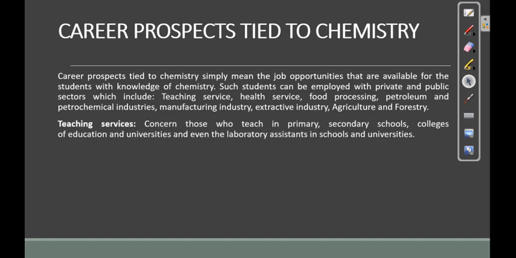Now in the teaching sector, this has to do with teaching, imparting knowledge. One with knowledge of chemistry can teach in the university. We have university lecturers who teach chemistry, College of Education, and secondary school teachers that teach chemistry. Also in the primary school, we have basic science teachers, and in the junior class also basic science teachers. All these are also what? Career prospects. They are areas where one with the knowledge of chemistry can find himself or herself.